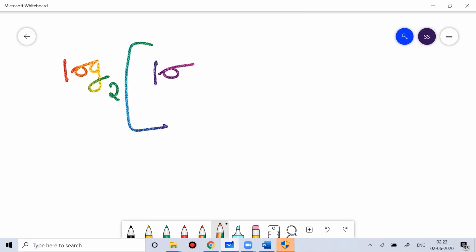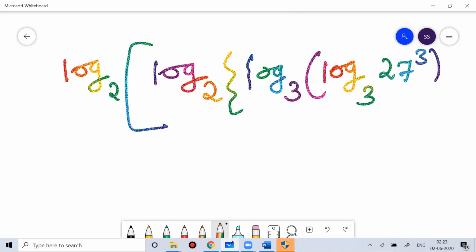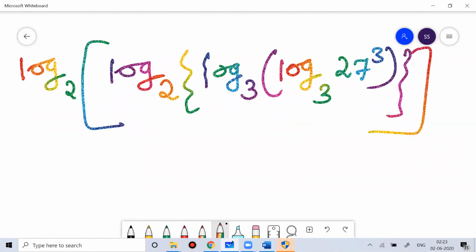For the 15th one, the question is you have to find the value of log base 2, then log base 2, then log base 3, and then log base 3 of 27 cube. This value you have to find.